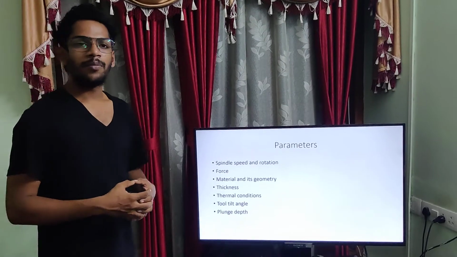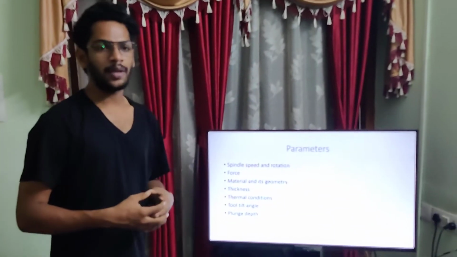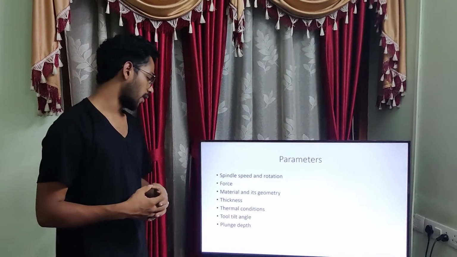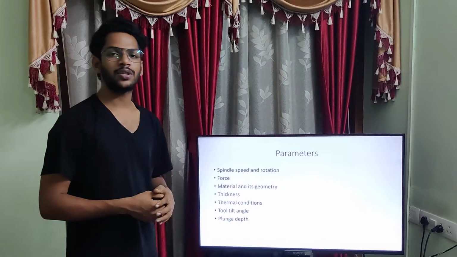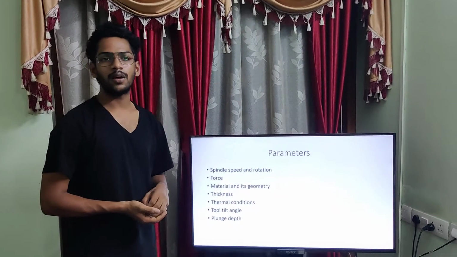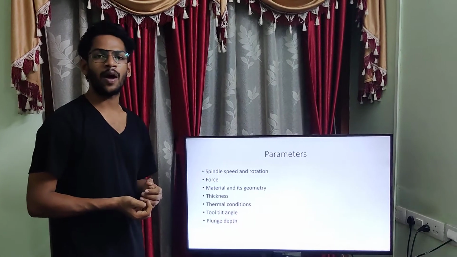Tool tilt angle means that we can tilt our tool at certain angles so that we can achieve welds at certain angles. Plunge depth is the penetration that we allow into the workpiece. Certain welds need deep penetration and certain ones only need an outline of the weld.